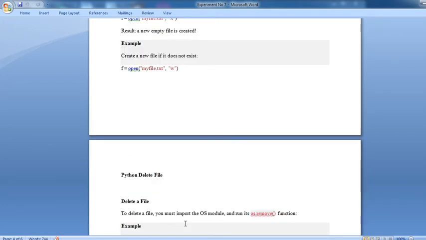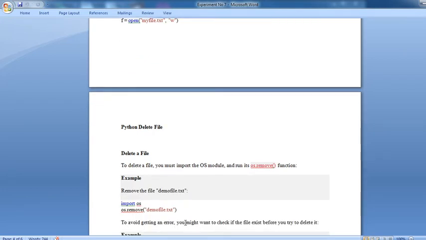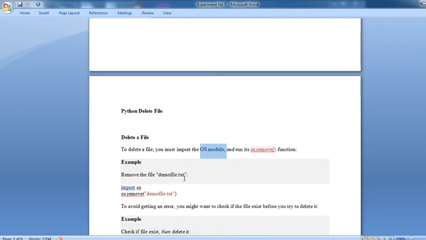Now delete a file. Suppose you want to delete a file, how to delete? To delete a file, you must import the os module. Without the os module, you cannot delete any file from your system. Using os.remove, you can remove the file, that is, remove the file demofile.txt. First import os, then os.remove(filename).